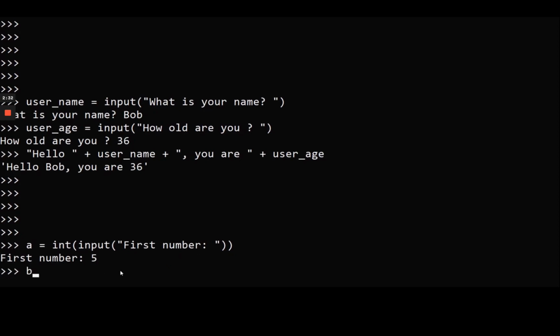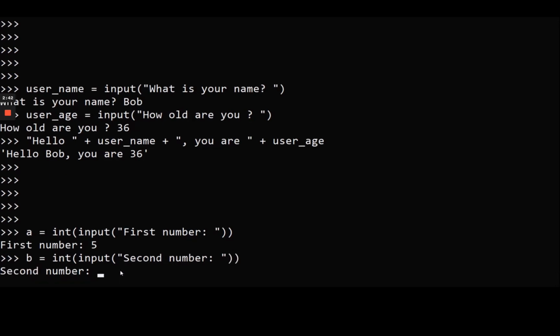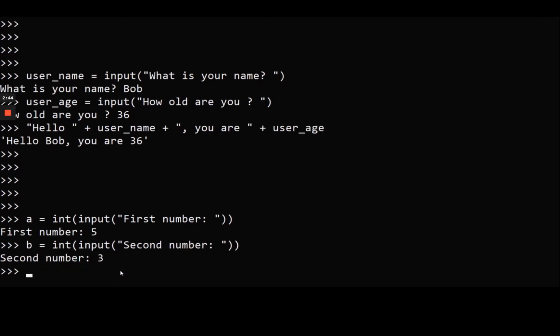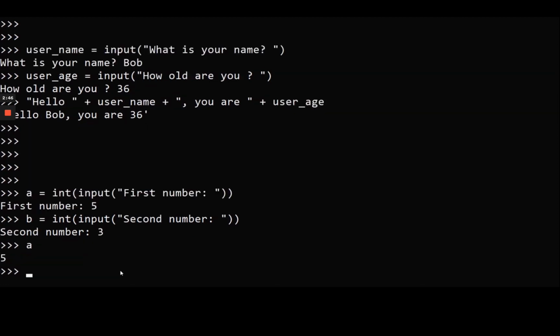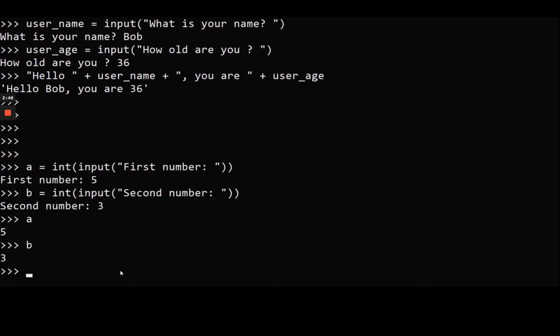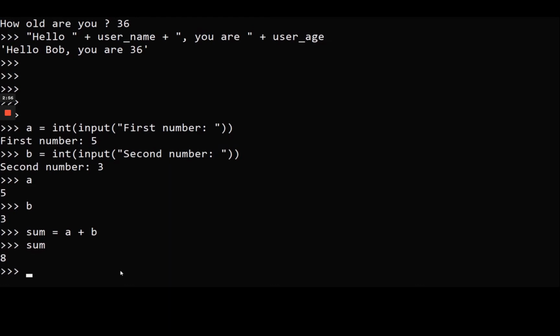And then b is equal to int input second number. Okay, same thing. Let's give 3. Okay, so now we have a and we have b, which are both integer numbers. I can create another variable, which is sum is equal to a plus b. Okay, now the sum is 8, and what I simply need to do now is print the result.